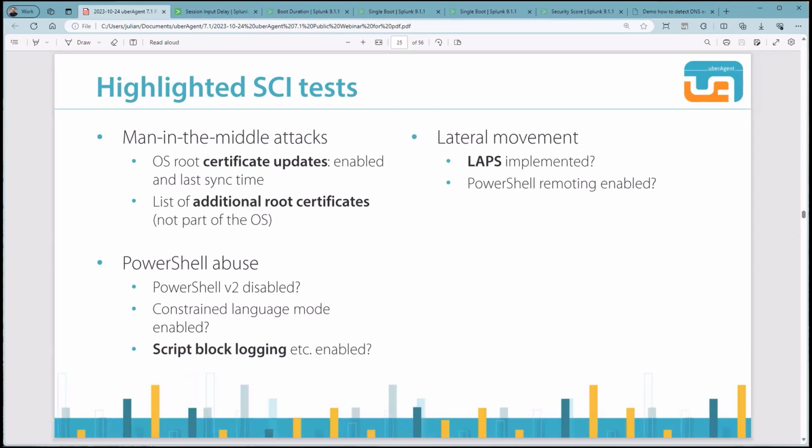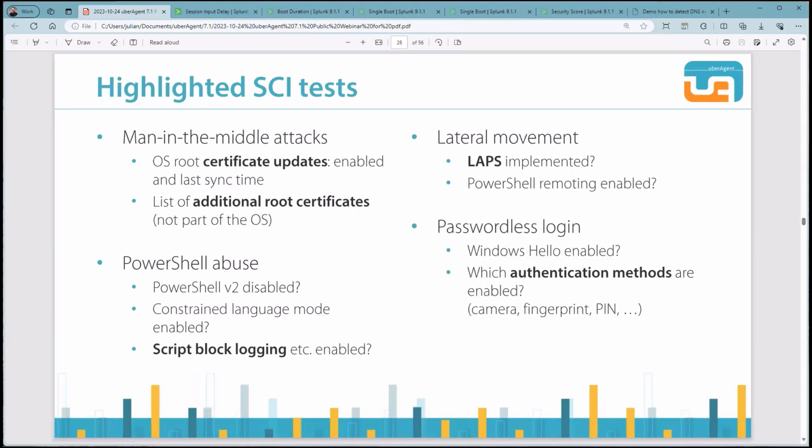Next up, checks that can be categorized with lateral movement. So uberAgent verifies if you're using Microsoft's local administrator password solution to prevent your admins from using too easy passwords over and over again. Nowadays, LAPS is already part of the operating system, but there are some settings that are worth to be checked regularly. Another check would be to verify if PowerShell remoting is enabled.